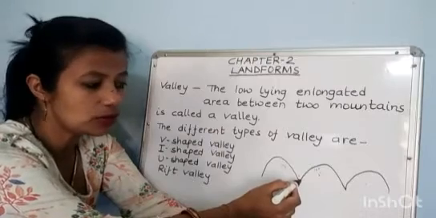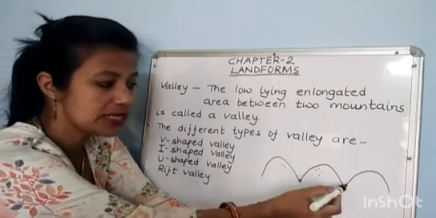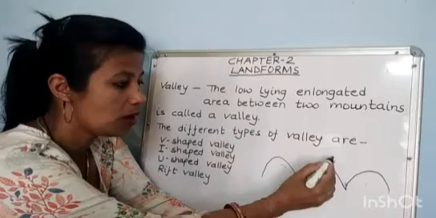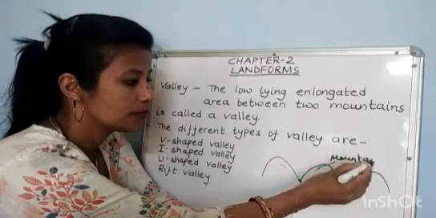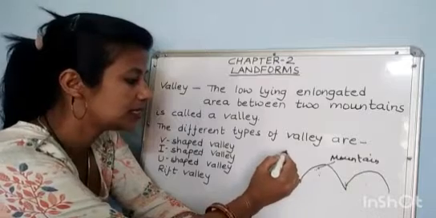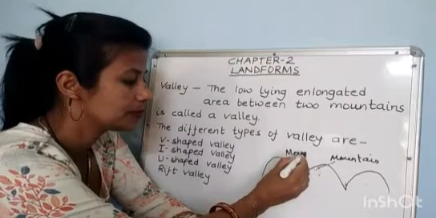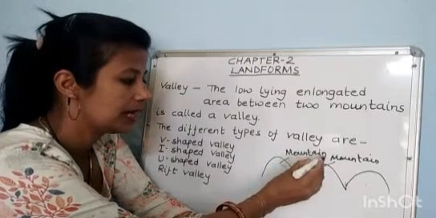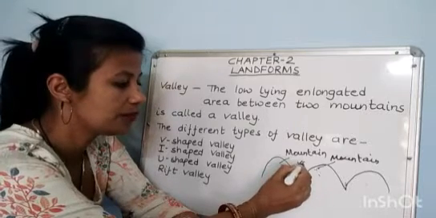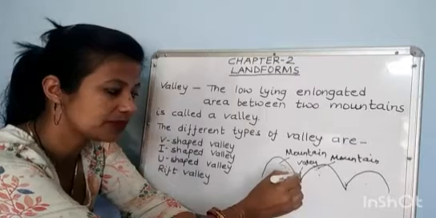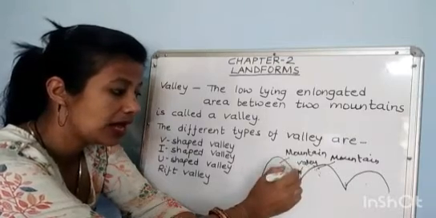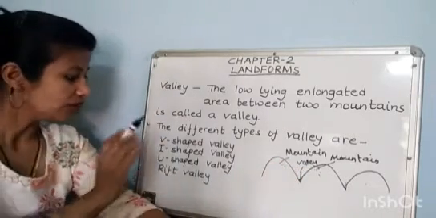This part will be called what? Valley. This is valley. Mountains, mountain, here is mountain, and this is called what? Valley. This is valley.